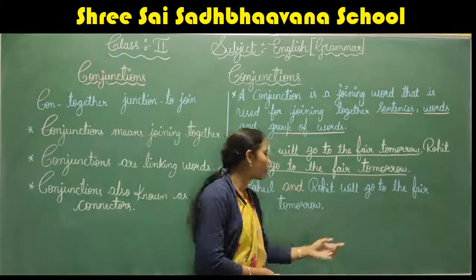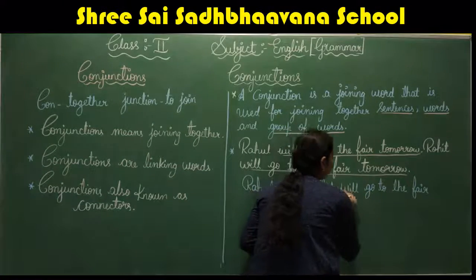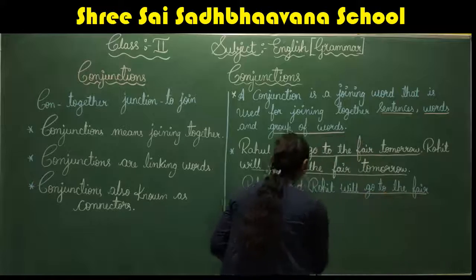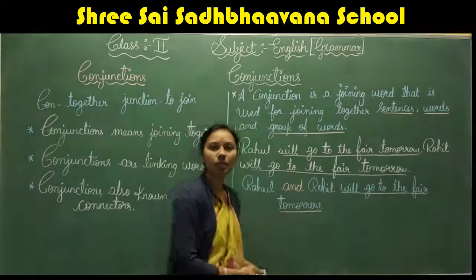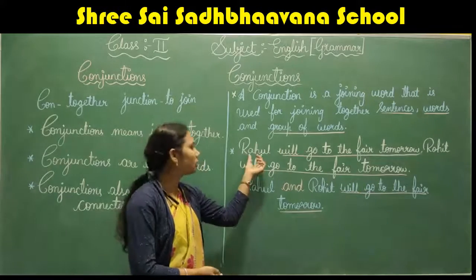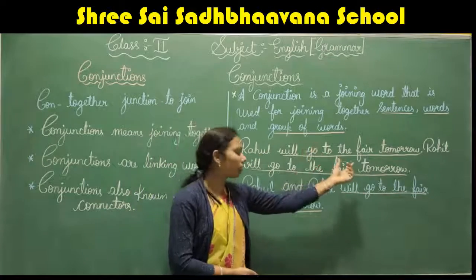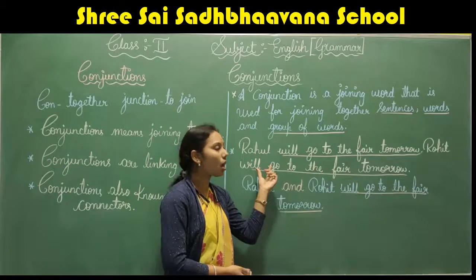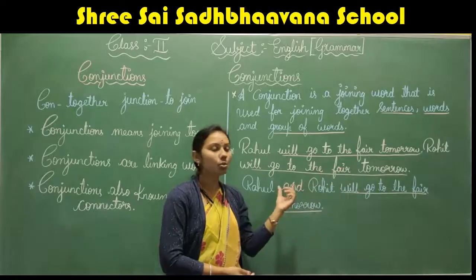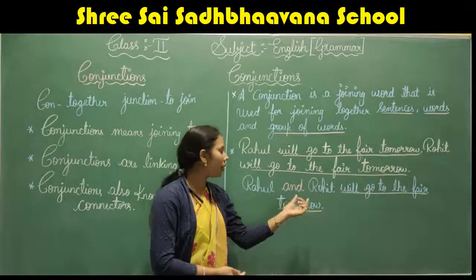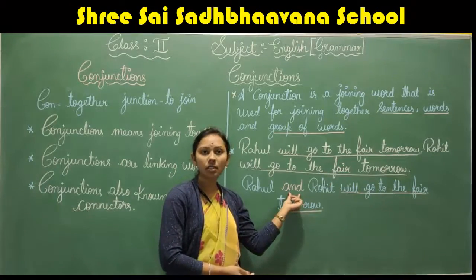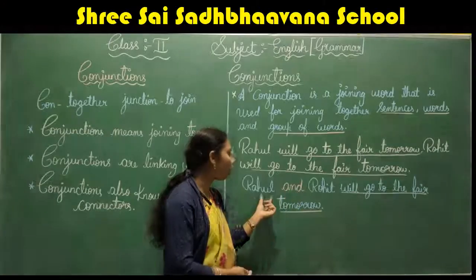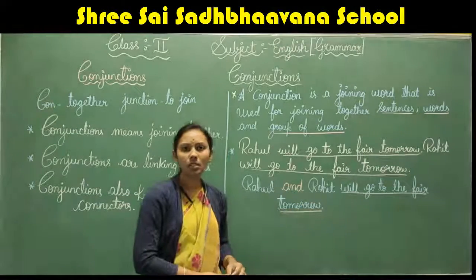So, will go to the fair tomorrow. And here, Rahul, Rohit. To join both the sentences, we have used a word that is and. Rahul and Rohit.